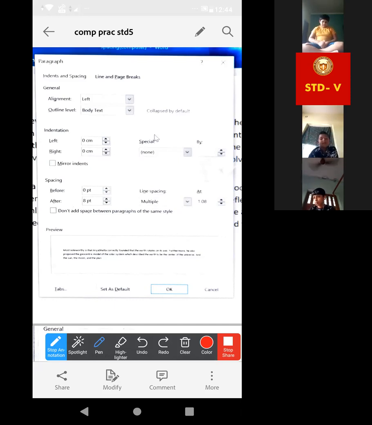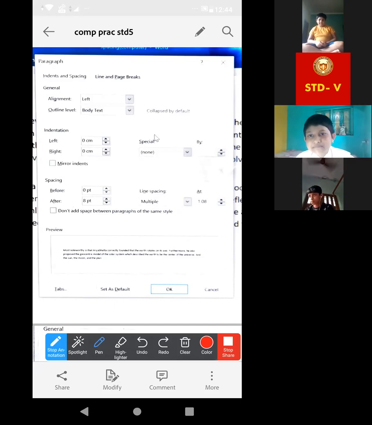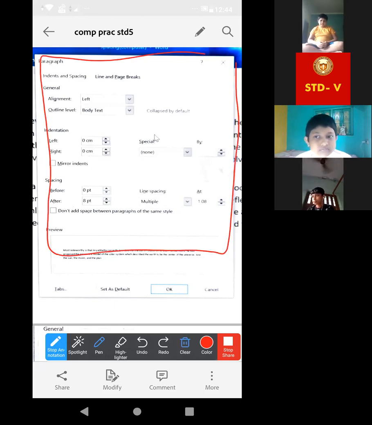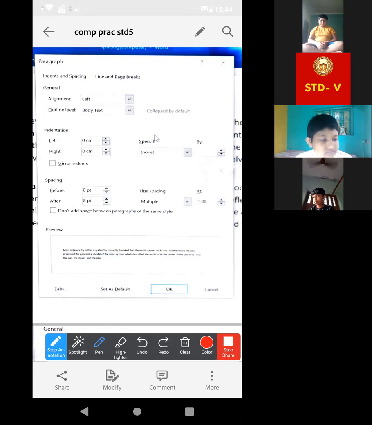Okay, now after clicking on that line spacing option, look, we are getting this page. Now what is the meaning of all these things? Okay, alignment, left.